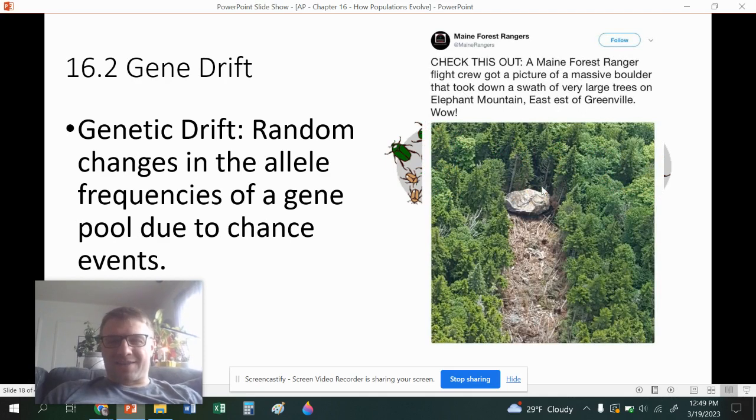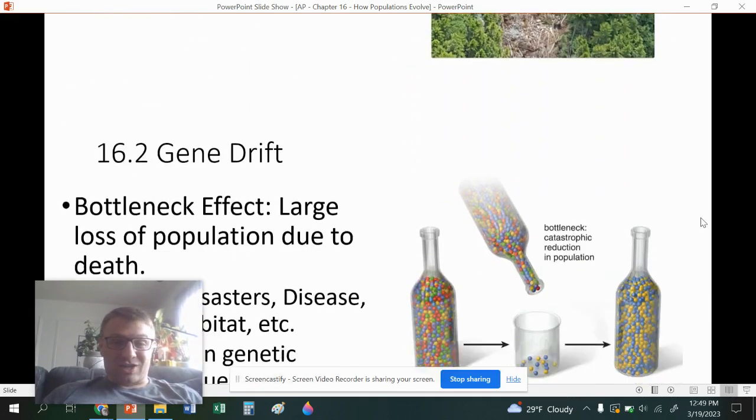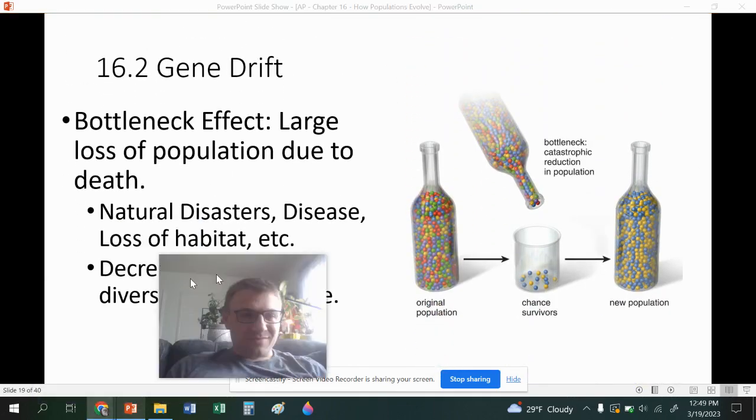If you think about, oh, can this happen? Take a look here. This is a boulder that randomly fell down. Did this change the allele frequency of the population? Yes. Was there a selection? No, it just randomly fell here. What if there was a really rare tree here that had a mutation? It's now not going to be there. So this is a random event that can occur that can change populations.